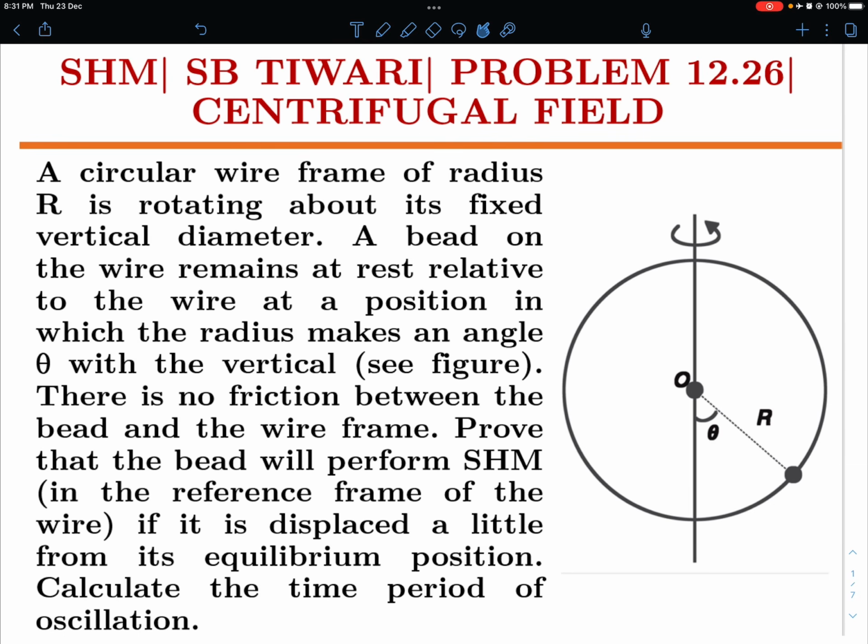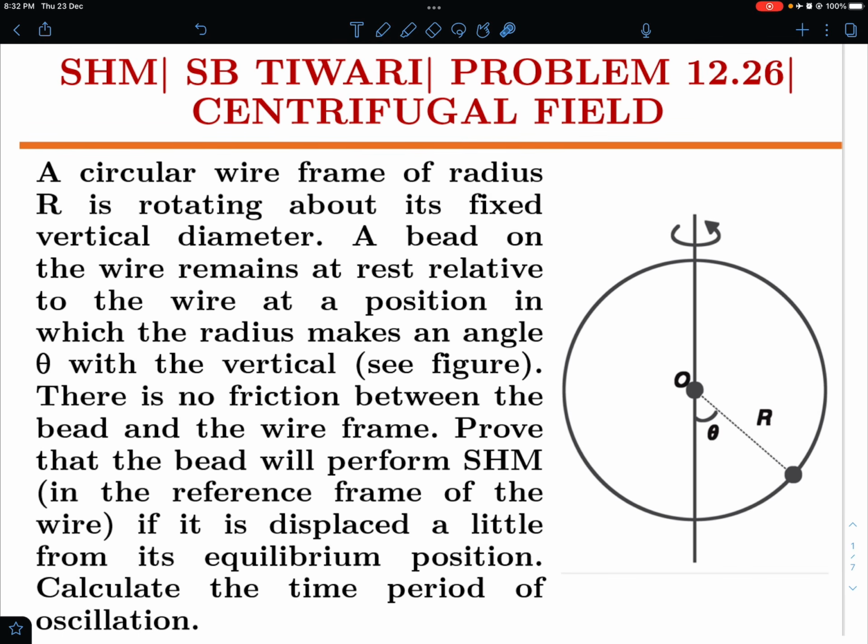Of course you can do it using the standard energy method or force method or the torque method, but I'll try to present to you another approach which I find to be most elegant. And apart from that, I'm also going to present to you a paradox in the final result, and I'll let you figure out how to resolve that paradox for this particular problem. So without much ado, let me straight away get into the problem.